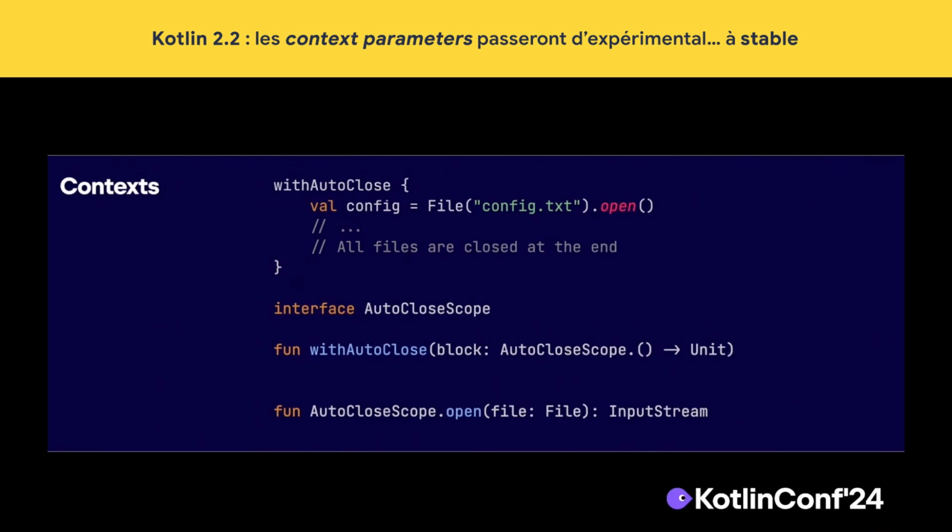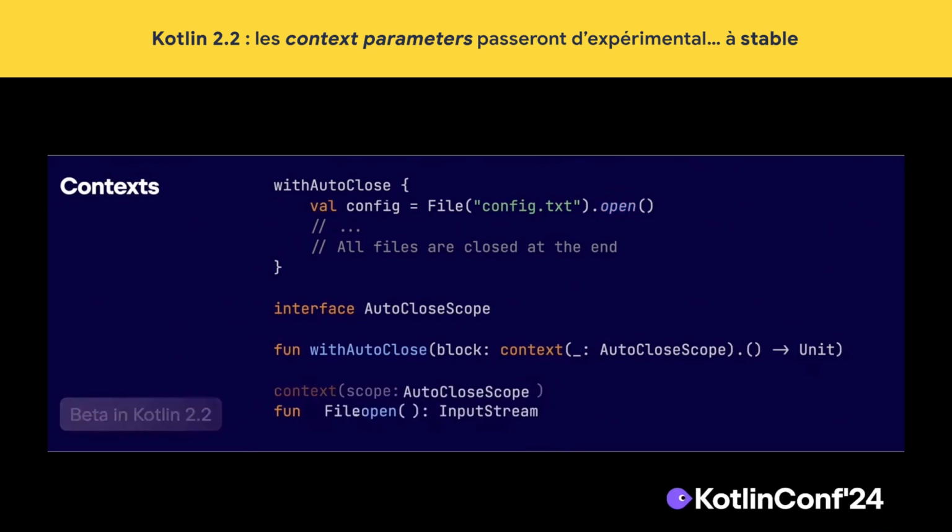And here is where context parameters are going to help us. Essentially, I am moving the extension receiver to a special context parameters section. So now it's possible to define the function open as an extension on File and have a familiar and friendlier API. The feature was already released as experimental and became quite popular. So we are addressing your feedback and moving it to beta in Kotlin 2.2.